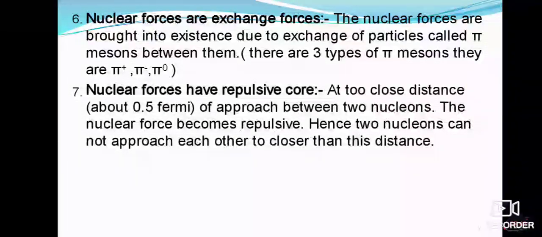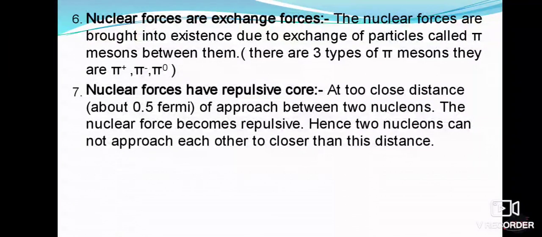Coming to the next point, the nuclear forces have a repulsive core. Means at a very close distance, of the order of 0.5 Fermi of approach between the two nucleons, the nuclear force becomes a repulsive force. Hence, the two nucleons cannot approach each other closer than this distance.